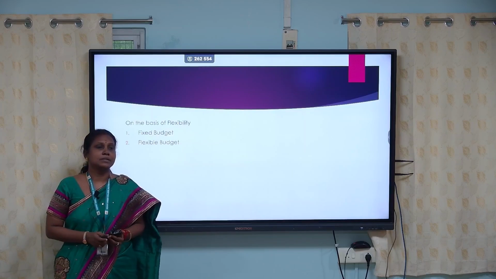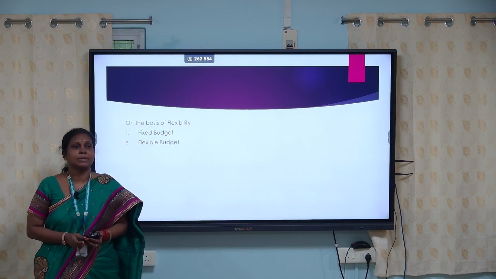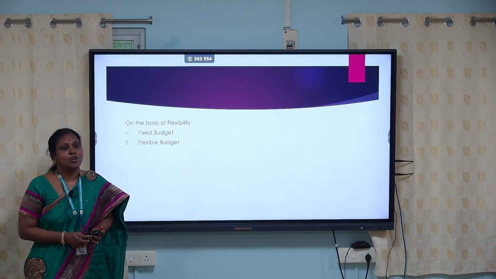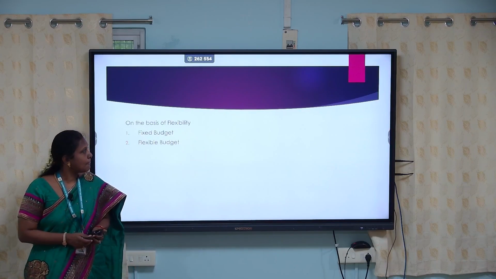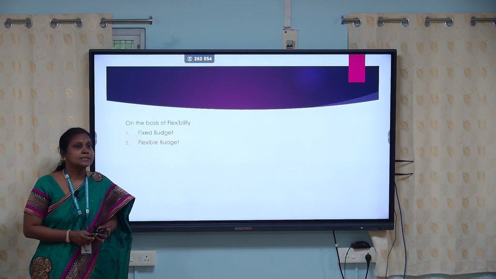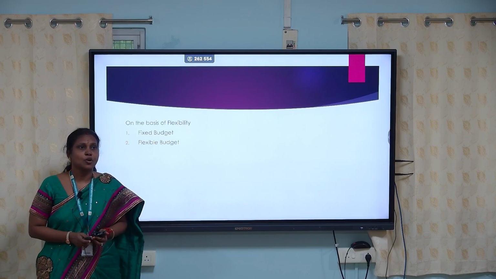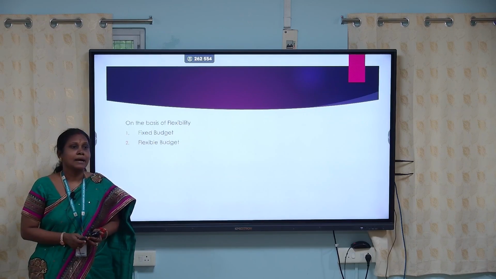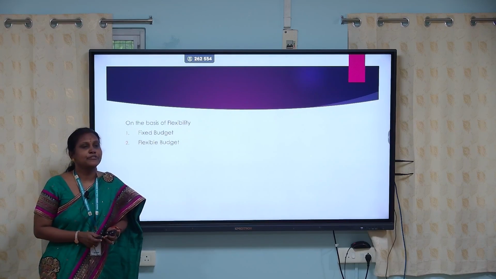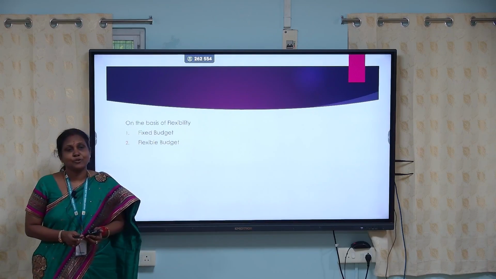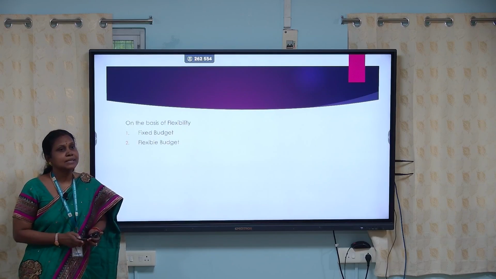Fixed budget is otherwise called static budget. It remains constant irrespective of the level of activity attained. Flexible budget, on the other hand, varies according to the level of activities attained. And to prepare a flexible budget, we need to differentiate the cost into fixed, variable and semi-variable cost.